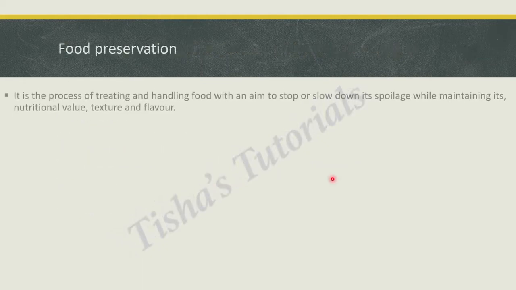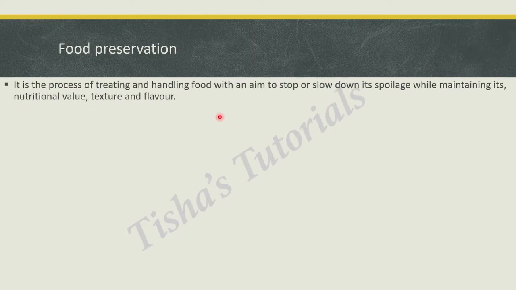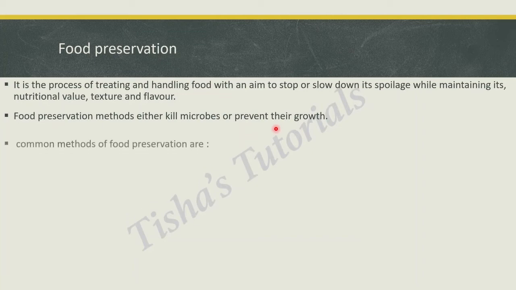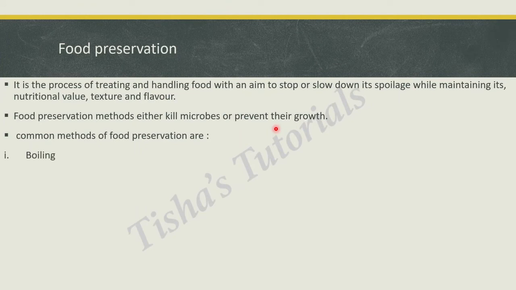Food preservation. It is the process of treating and handling food with an aim to stop or slow down its spoilage while maintaining its nutritional value, texture and flavor. Food preservation methods either kill the microbes completely or prevent their growth. Common methods of food preservation are as follows.